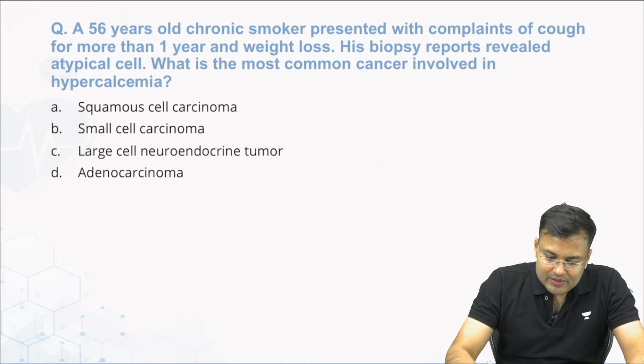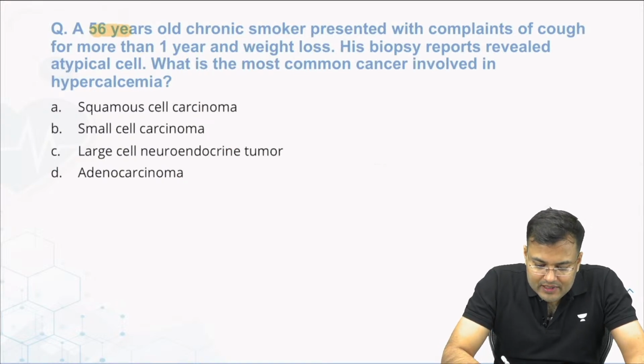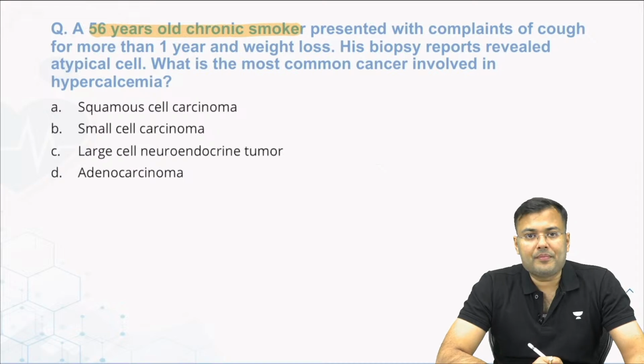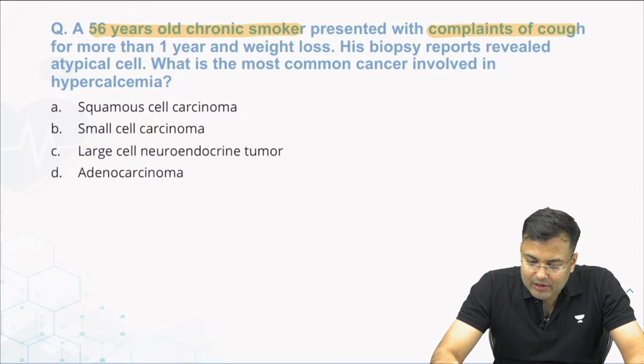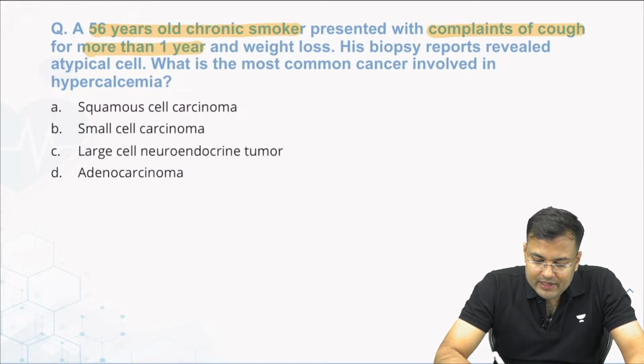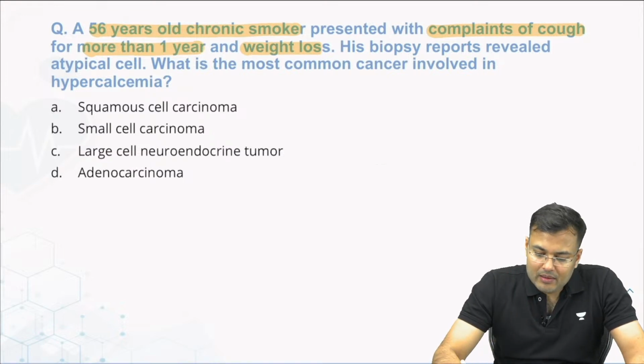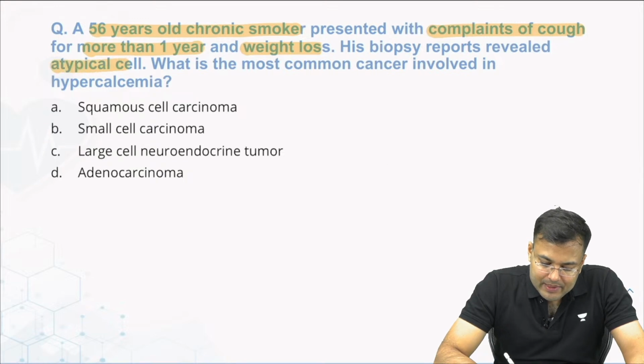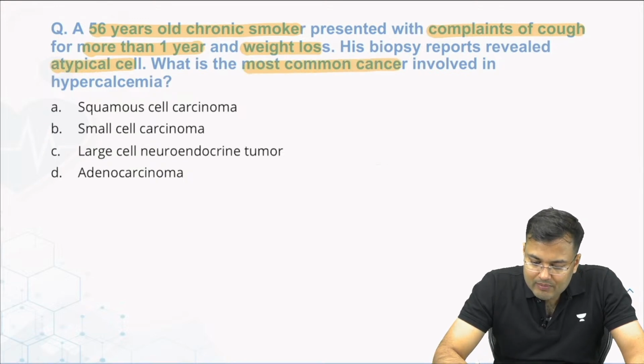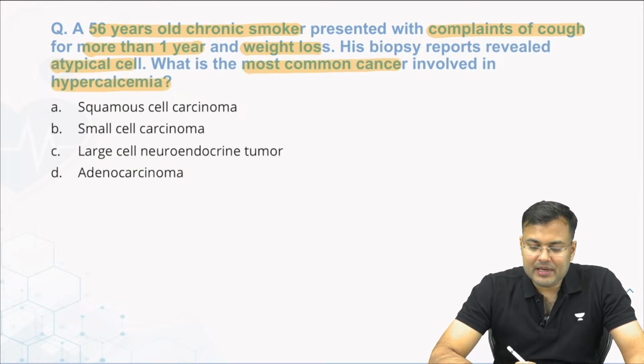Okay. Next question. See this. A 56 years old chronic smoker presented with complaints of cough for more than 1 year and weight loss. Biopsy reports revealed atypical cells. Which is the most common cancer involved in hypercalcemia?